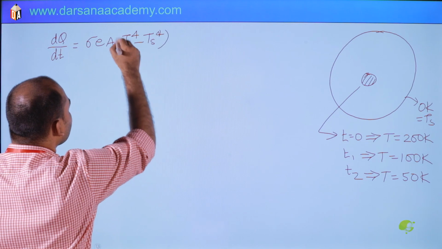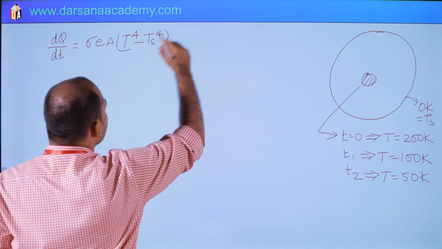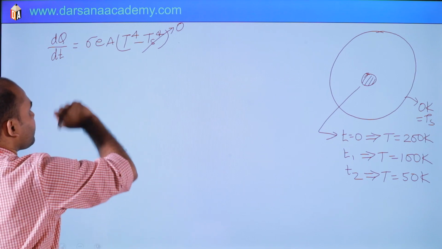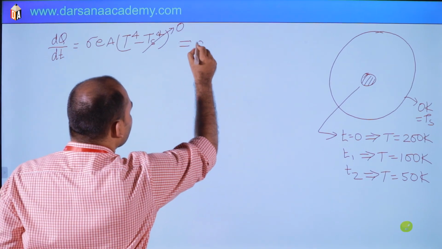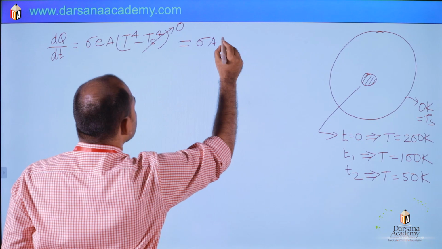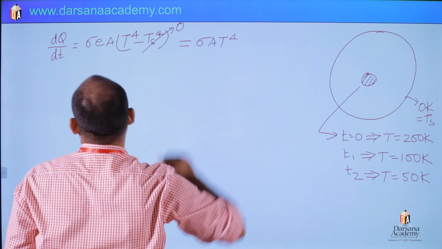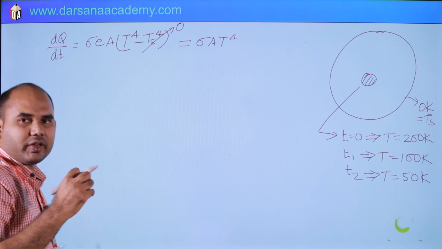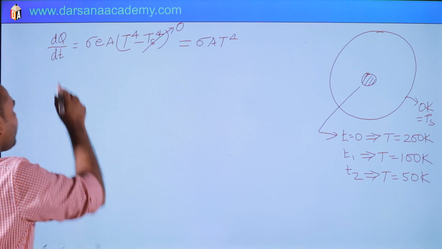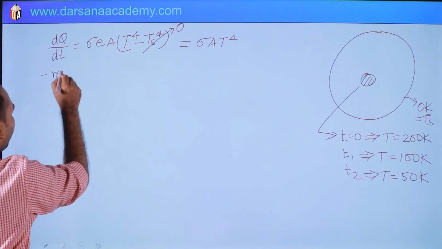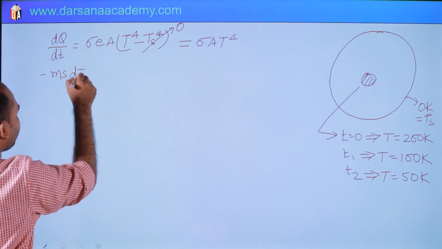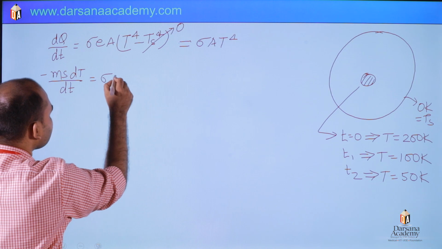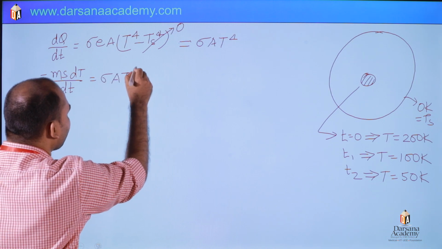T is the body temperature, Ts is the surrounding, and this is given 0 Kelvin, and e is 1, so it is simply sigma A T power 4. And dQ is m s dT, and since the temperature is decreasing, so minus m s dT. So we can write here minus m s dT by dt is nothing but sigma A T power 4.